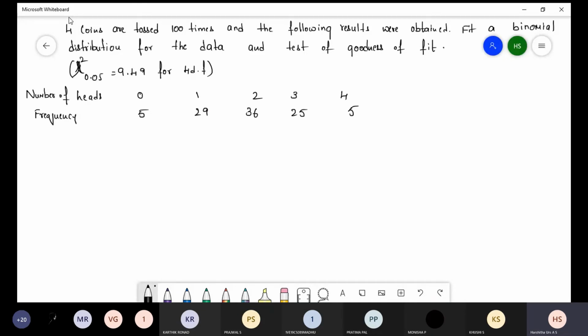Here also, first we have to write the value. When you add this frequency, we have to get 100, because whatever they have given in the question, sometimes not in the first question as I told, but here when you add this frequency, it must be equal to how many number of times they have given in the question. So here also we have to find out the value.